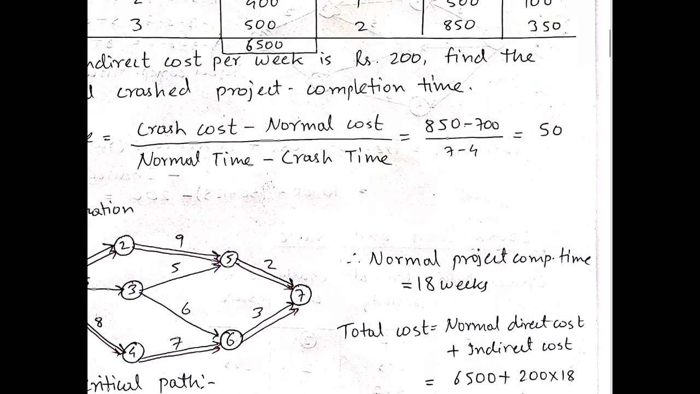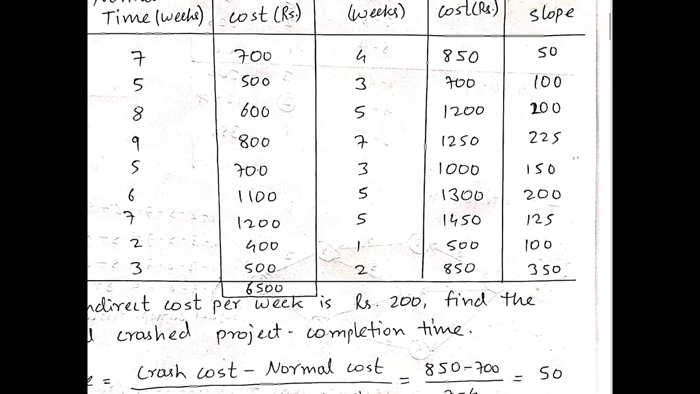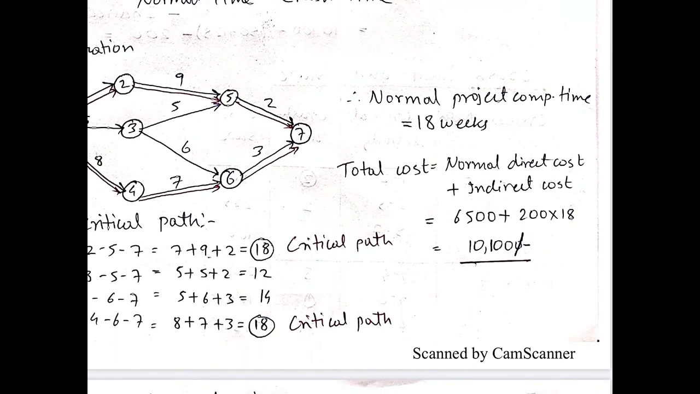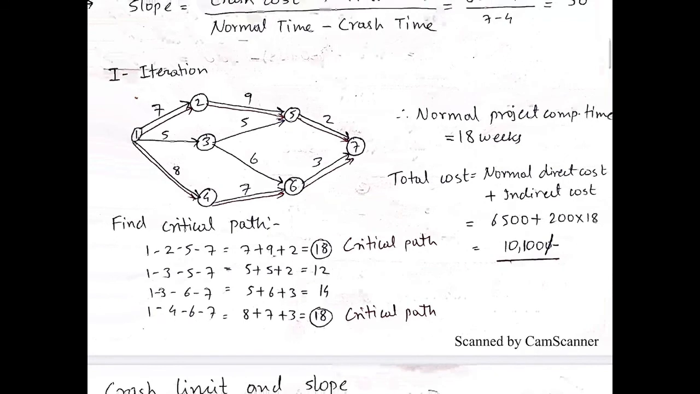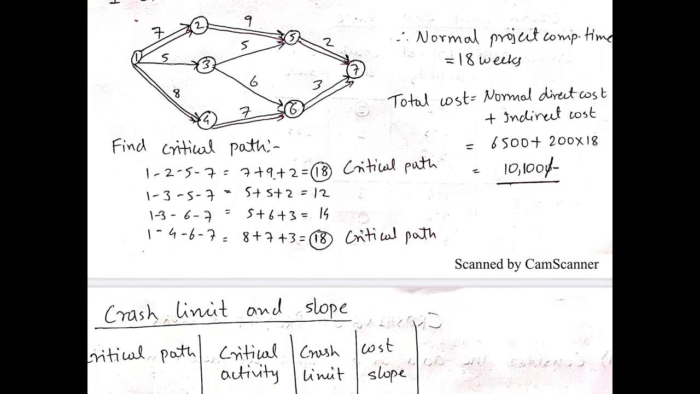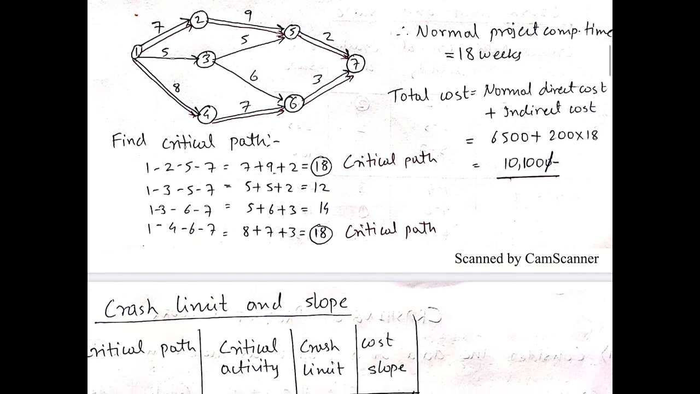Now we have to calculate the total cost. The total cost formula is normal direct cost plus indirect cost. The normal direct cost, using the normal durations, that is the addition of all normal costs, is 6500. So normal direct cost is 6500 plus indirect cost. As we know, indirect cost is 200 per week, so 18 into 200, that gives 10,100 for this particular iteration in which we have considered only the normal duration. Now we have to crash the activities to get the optimum solution.